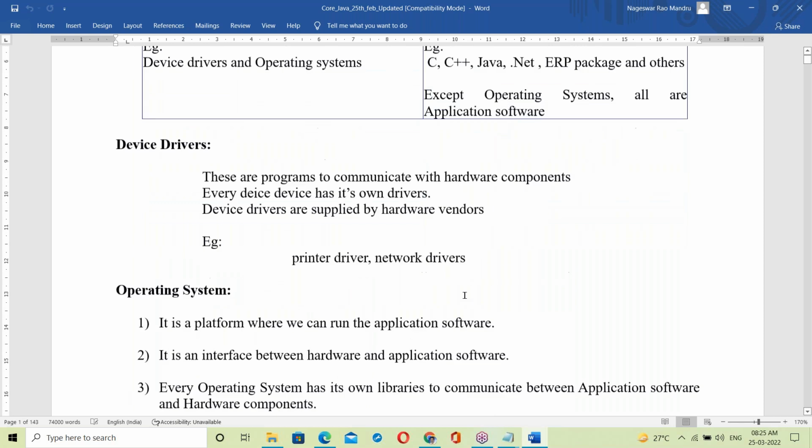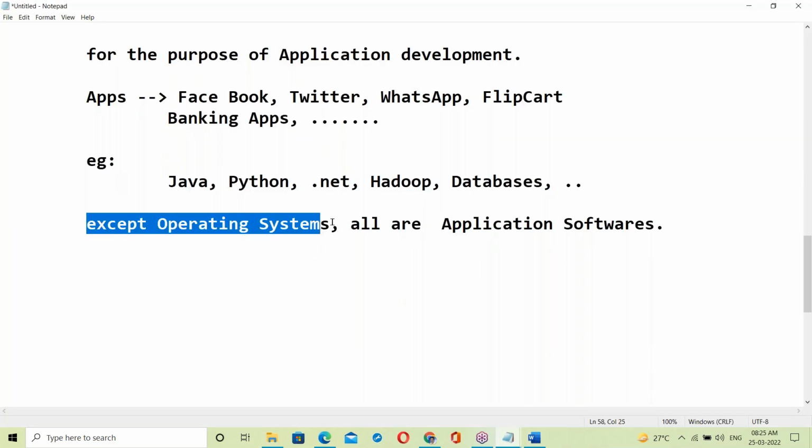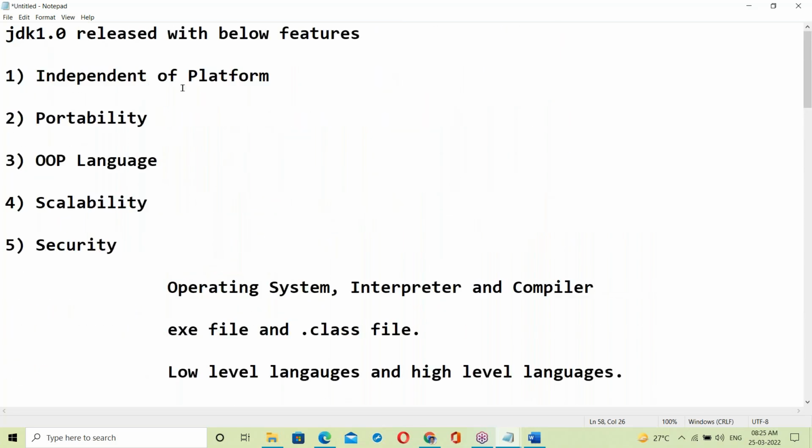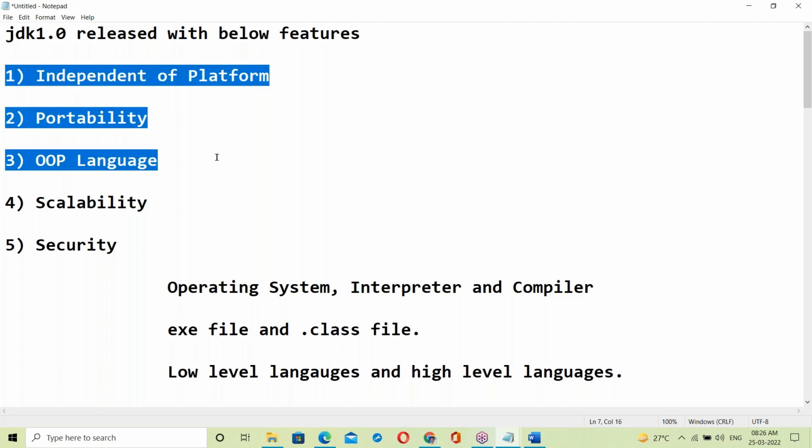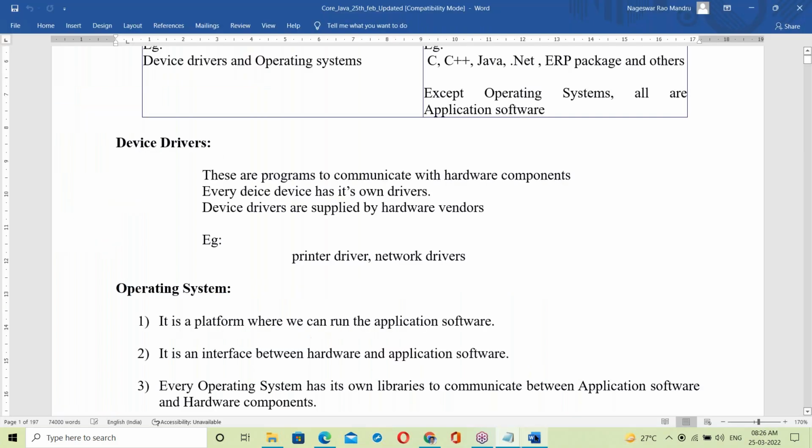Now let us see about OS. This is an important topic for us. Just to understand independent of platform. To understand these features, you must have OS behavior and OS architecture. If you know that OS architecture, then it is easy to understand this. Let us see about OS.